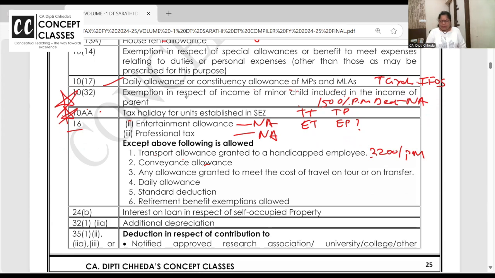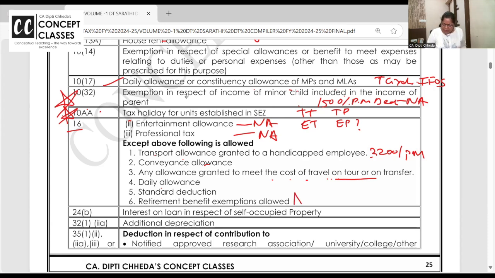Conveyance allowance is allowed. Any allowance granted to meet the cost of travel on tour. You know, our salespeople are going across India, so for them we give fixed allowance. That is allowed. Daily allowance, standard deduction.